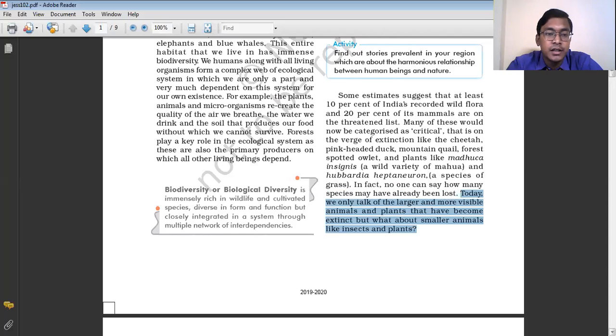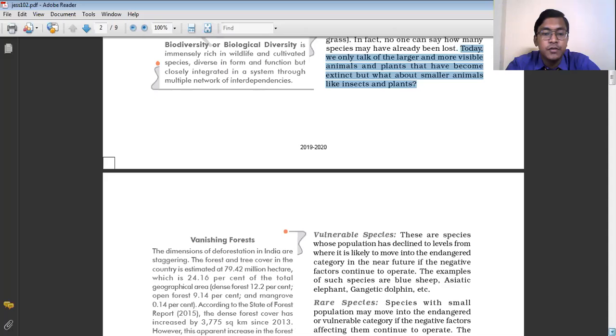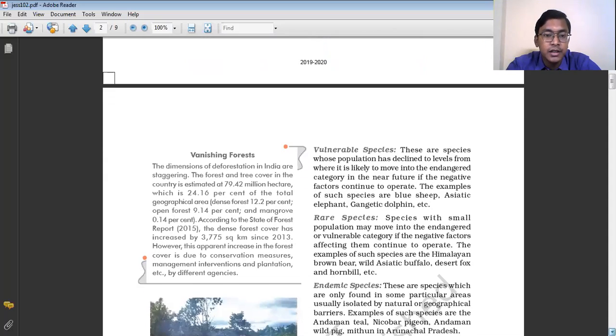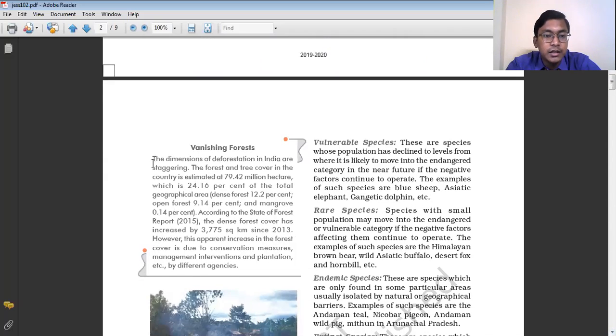If proper care is not taken, then a day will come when these species of flora and fauna may become totally extinct from the earth's surface, and we may not find them in the near future. So according to the data, the dimension of deforestation in India is staggering. Actually, it is increasing very much.